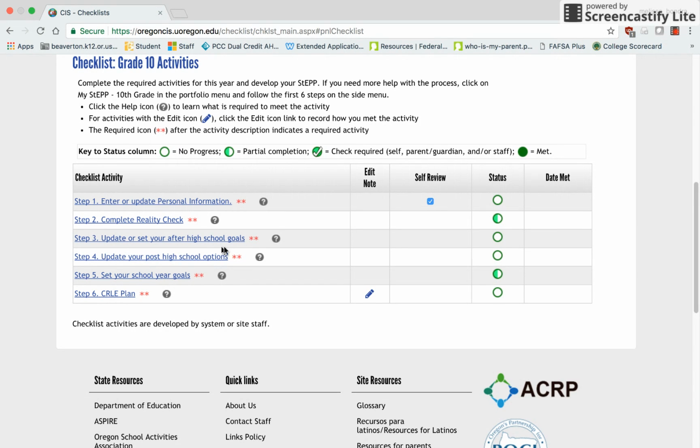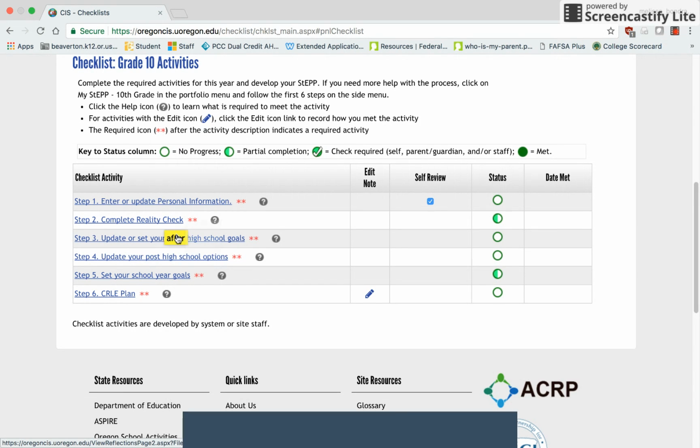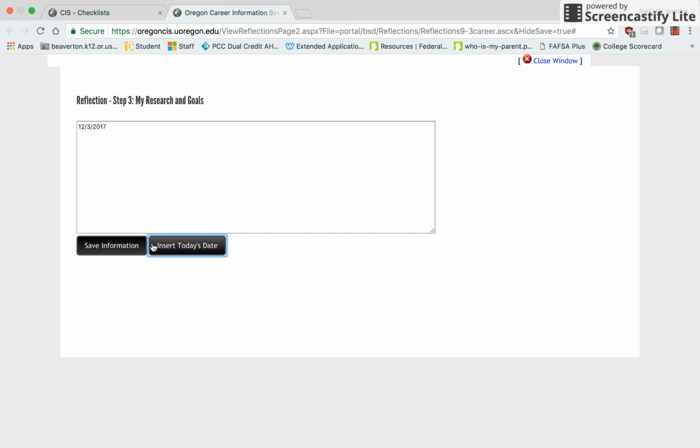Now you are ready to move on to step number 3, updating your post-secondary goals. A new dialog box will appear and you will likely see a goal that you set last year. Do not delete any previous goals. Simply insert today's date, enter a new goal in, and click Save Information.